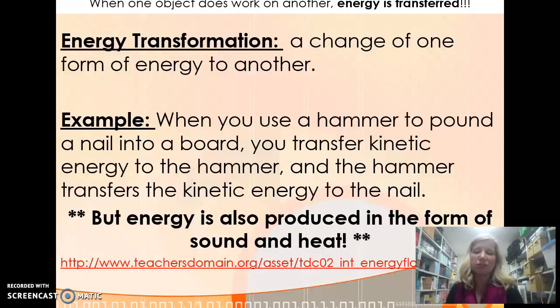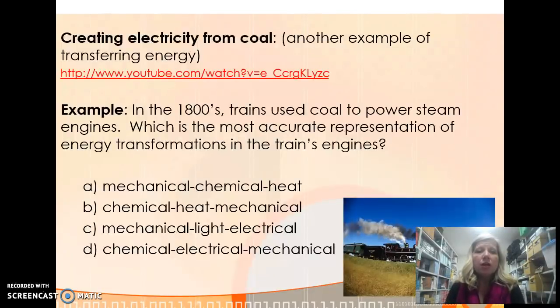Now, looks like there's a video link on there, but I don't think that one's working, so we're going to skip that one. But go ahead and fill out your notes there on energy transfer. Anytime anything happens with work, energy is always transferred from one object to another. Many times, heat is transferred along with that, sound and heat. Like on a hammer, you're going to hear it, and there's also going to be a little bit of heat on there.